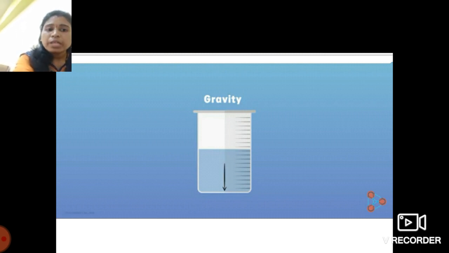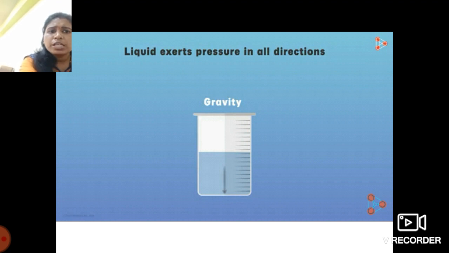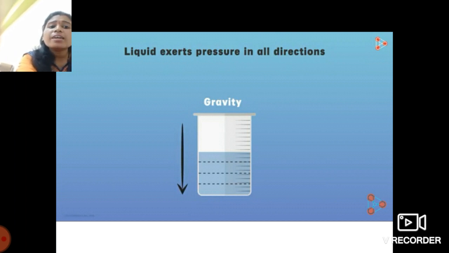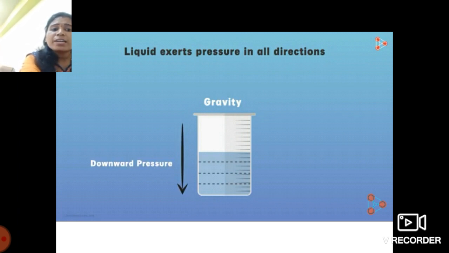If we divide this water into different layers, then each layer is being pulled down by the earth. Here see students, all the layers are pulled down towards the earth. Not a single layer is hanging in that container. So due to this pull, water exerts a downward pressure.